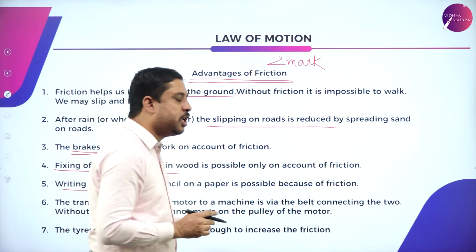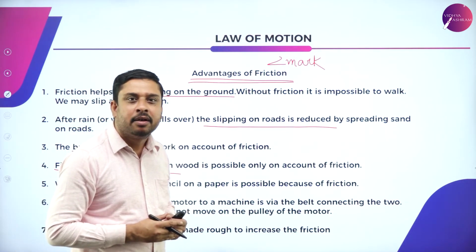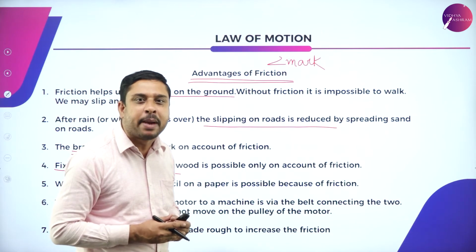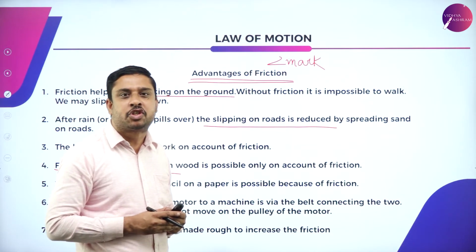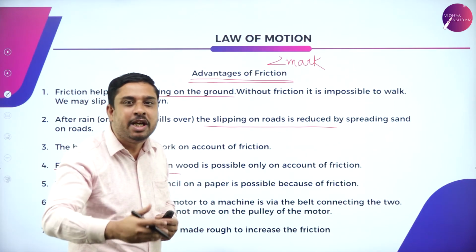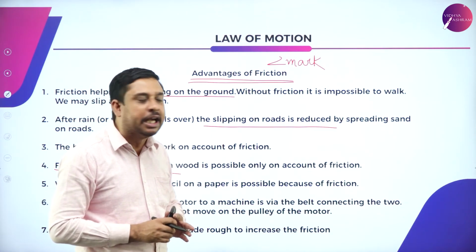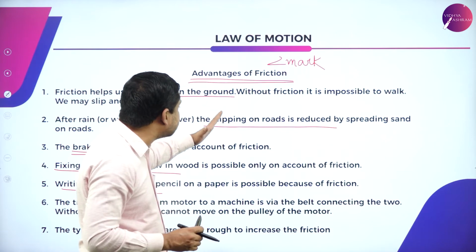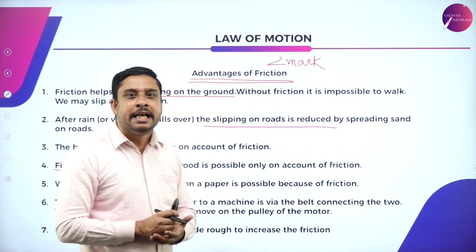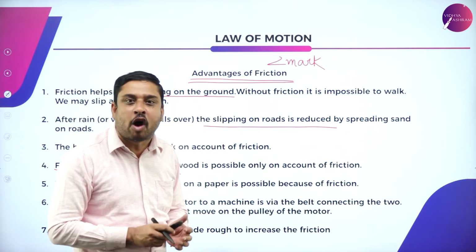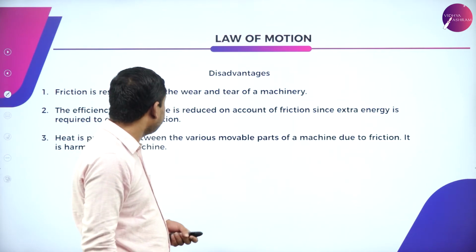Writing with a pen or pencil on paper is due to friction. Rolling of wheels on a road is due to friction, and all these account for the advantages of friction.